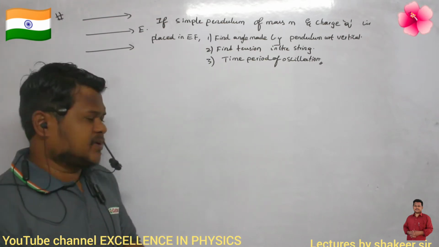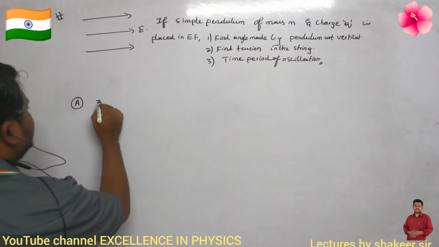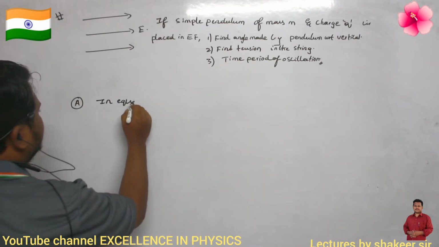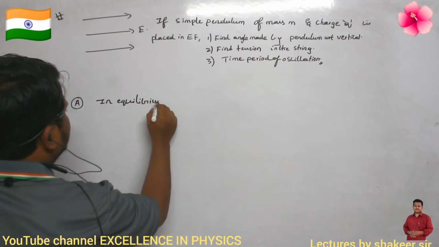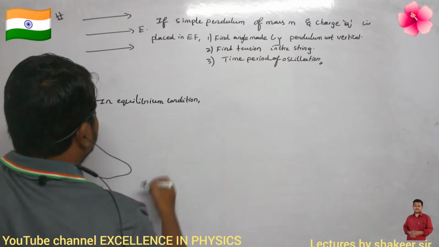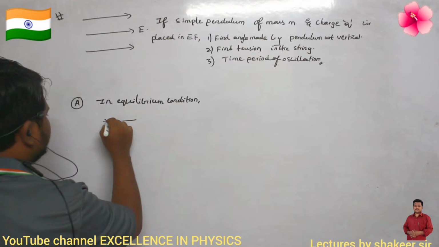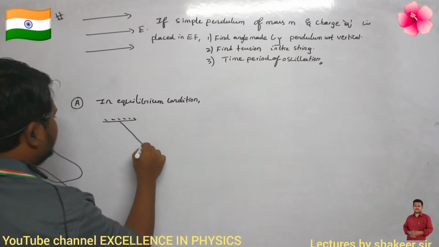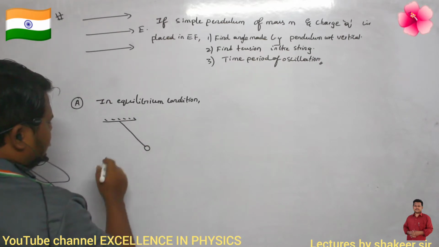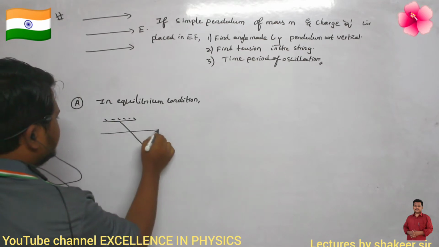Now, initially it will be in equilibrium, no? So in the equilibrium condition, what can I write? If this is the pendulum, the pendulum will be aligned like this. Why will the pendulum align itself in this direction? Because this is the direction of the electric field.